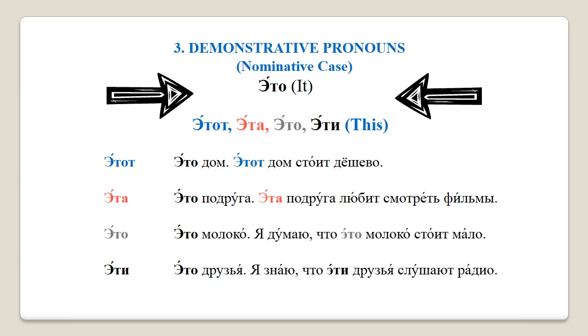Now let's see how we can use these in a sentence. I will read each example out first and then translate it. Это дом. Этот дом стоит дешево. It is a house. This house costs cheaply.